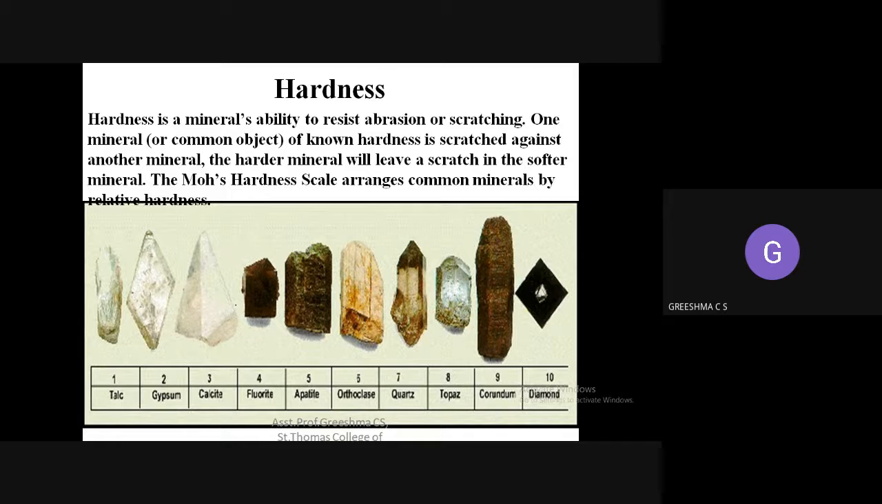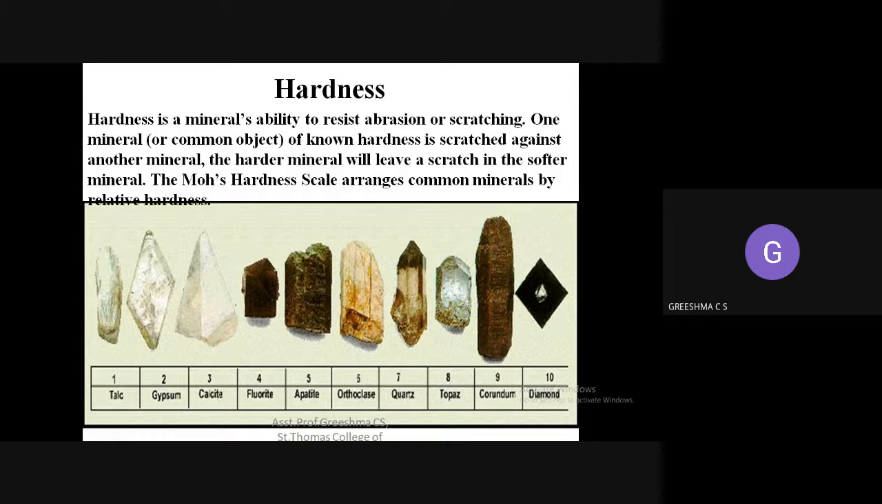Okay. So hardness means the ability of a mineral to resist abrasion or scratching. If you take some mineral and scratch it with your nail, you can see it will tear apart. If you take any hard rock and rub it, it doesn't matter how much you rub, nothing comes off. Have you ever seen this? If you simply scratch with your nail, some minerals will tear apart.